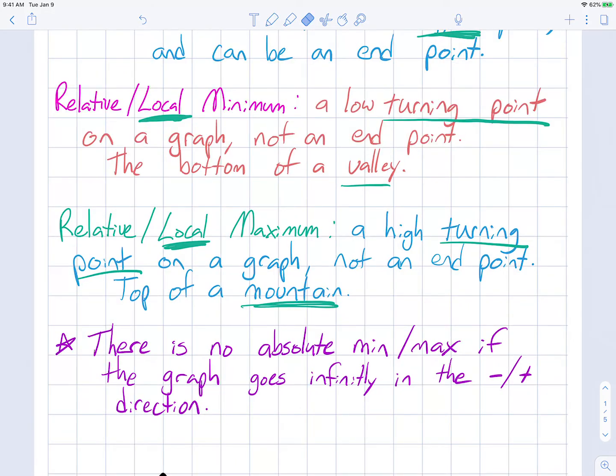Now we say that there is no absolute minimum or no absolute maximum if the graph goes to infinity. So there's no absolute minimum if it goes to infinity in the negative direction, and there's no absolute maximum if it goes to infinity in the positive direction. That's because you can't find the top or the bottom, depending on which direction it goes to infinity. So now we're going to practice this.